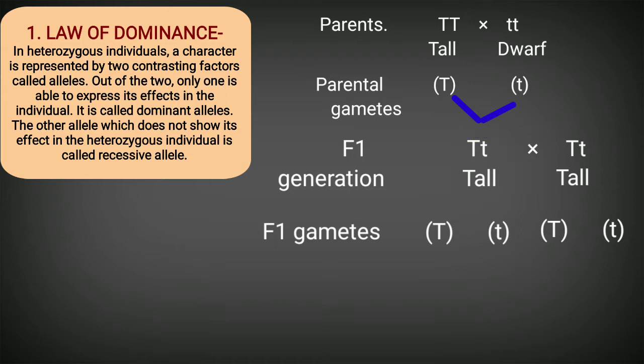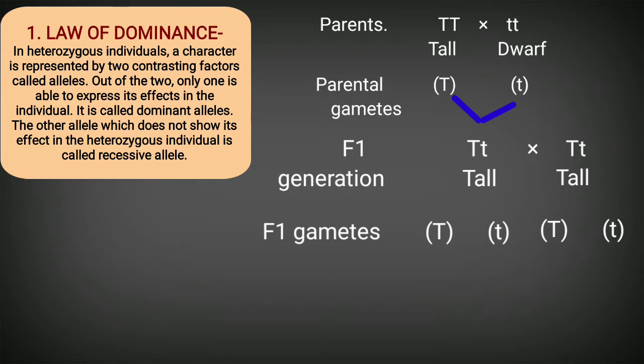Now the significance of this law of dominance is that it explains why individuals of the F1 generation express a trait of only one parent. The reason is that that particular gene is more powerful than the other gene or allele, and we can say that it is superior to the other allele.